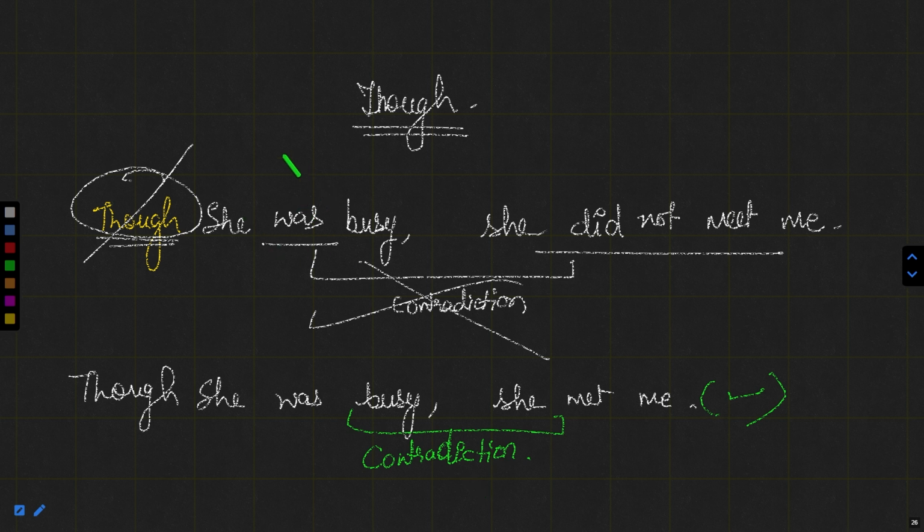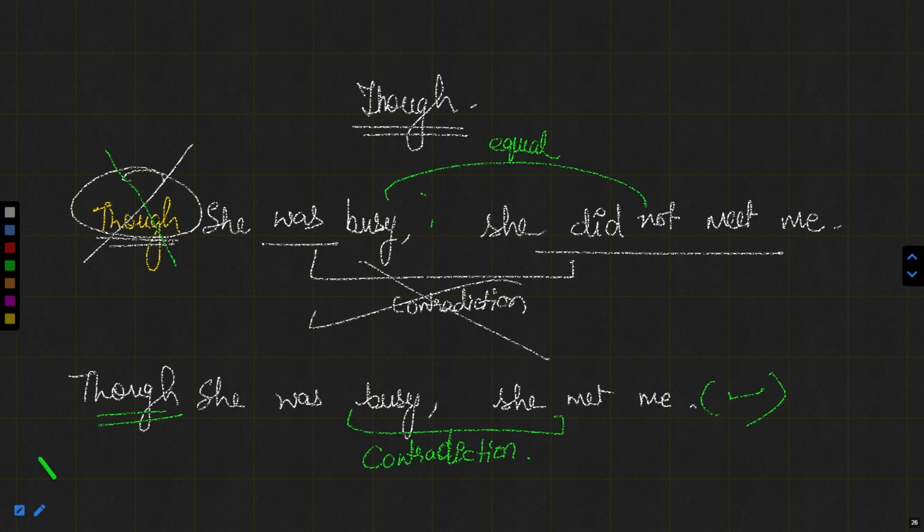So the above sentence isn't correct using though, because here we are showing two ideas which are equal, or matching with each other. But in the next one, the contradiction can be seen clearly. That is why we are using the word though. So though is a word that shows contradiction. The two ideas will not match each other, and they will show the contradiction. Only then can we use the word though, and this though can be used at any position: in the beginning of the sentence, in the middle, or at the end.